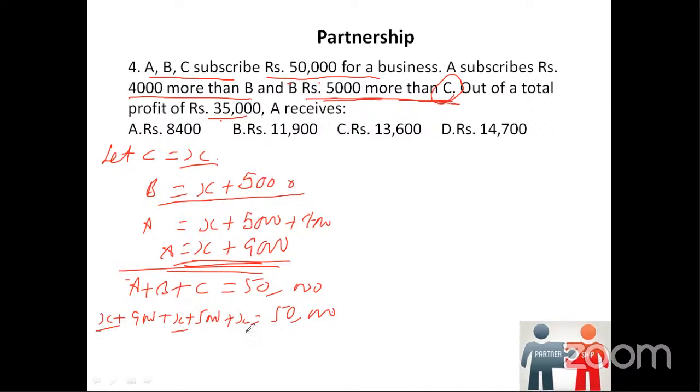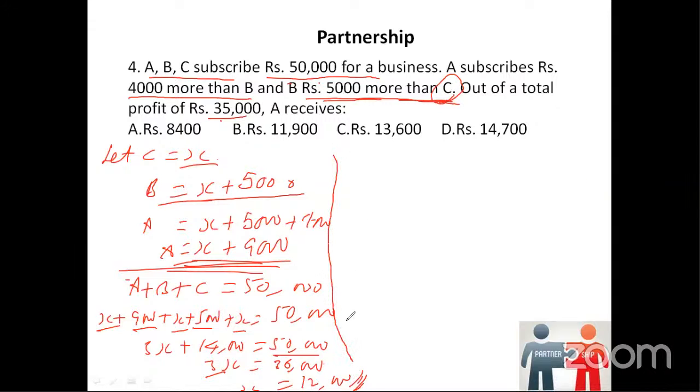If I add X plus X plus X, I get 3X plus 9 plus 5, I get how much? 14,000. 9,000 plus 5,000, 14,000 is equal to 50,000. If we send 14,000 that side, it becomes 3x is equal to 50,000 minus 14,000, which is 36,000. So x is equal to 36,000 by 3. We get x is equal to 12,000. Now from this, we can try to answer this question.